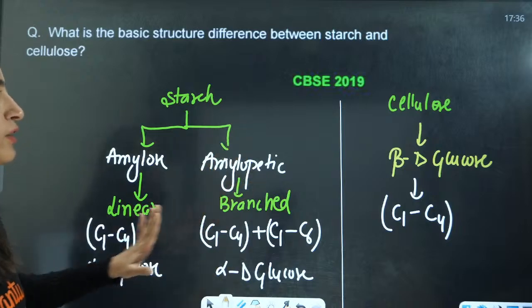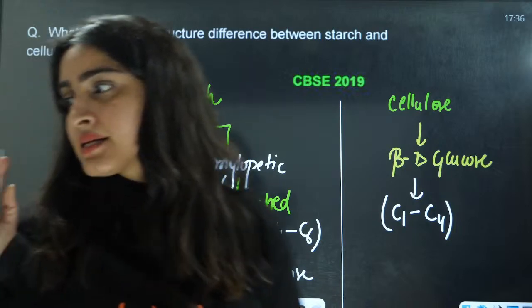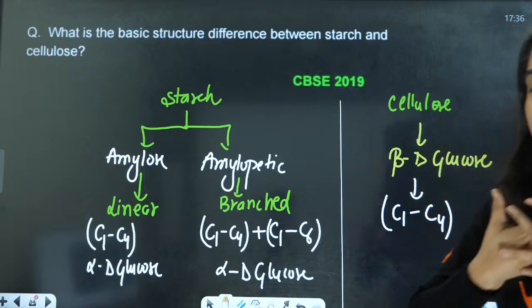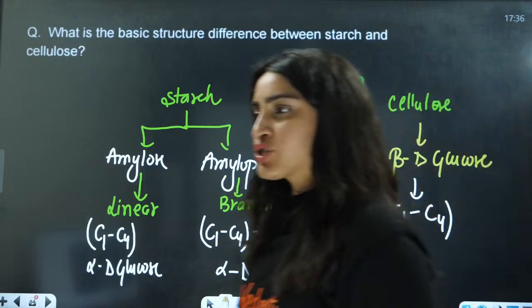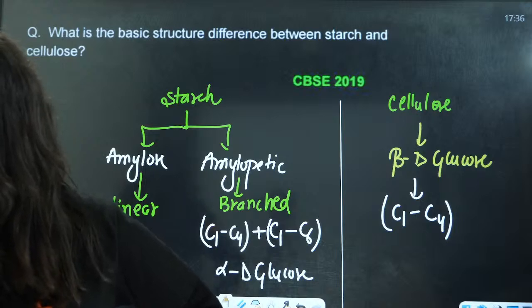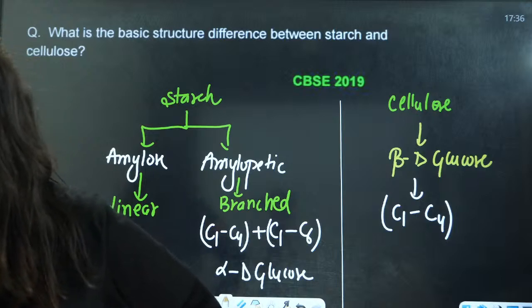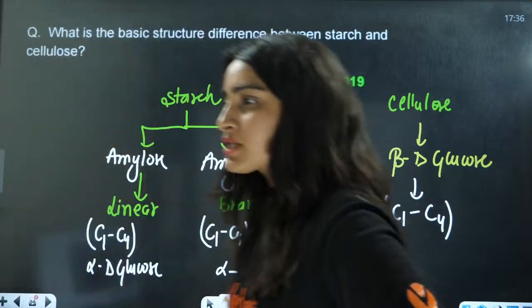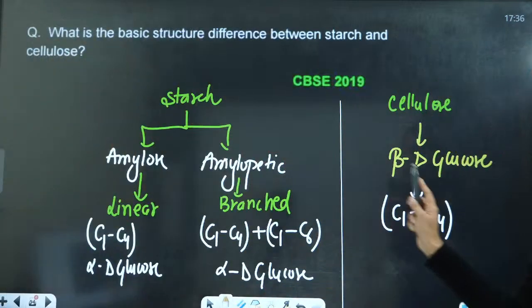That is the difference here. Understood this? For starch it is alpha, for cellulose it is beta.